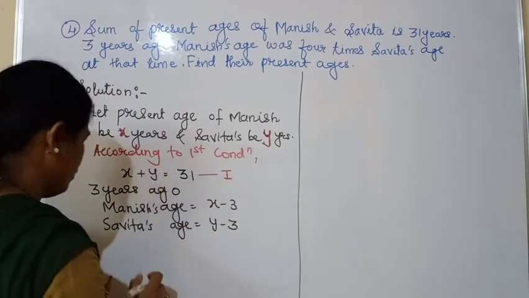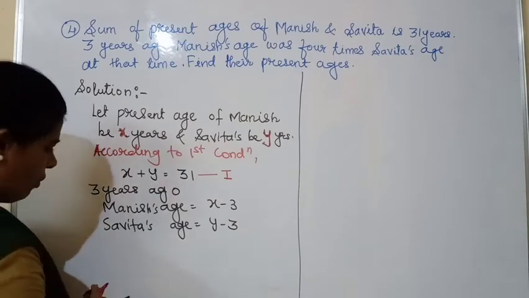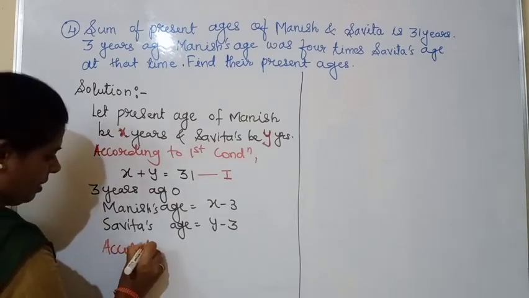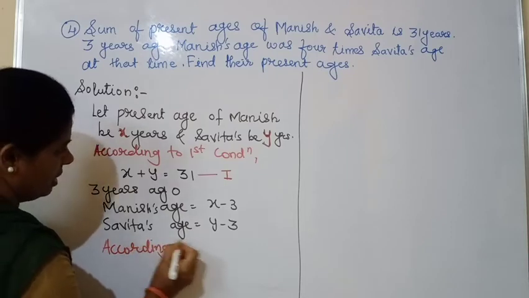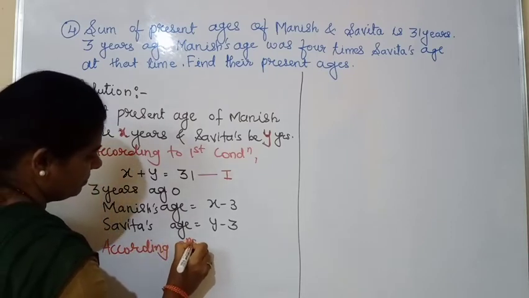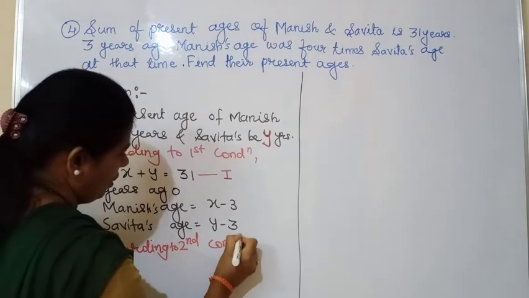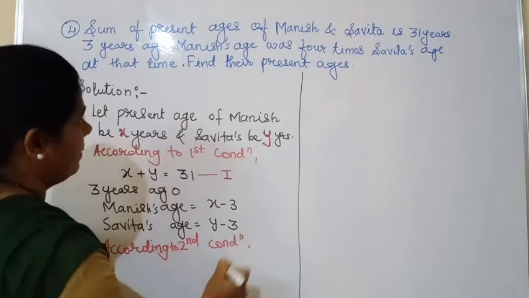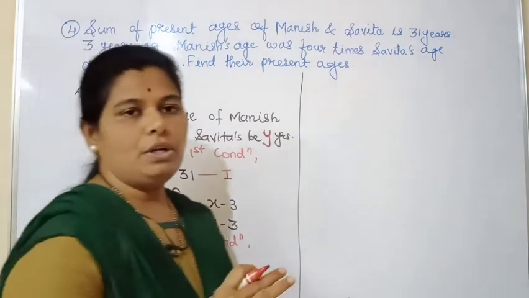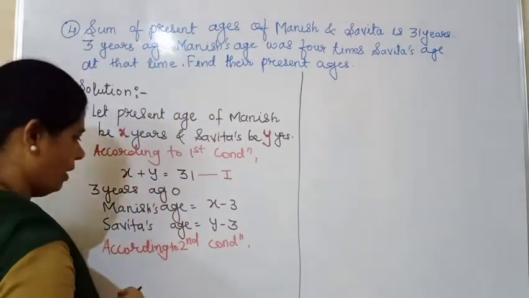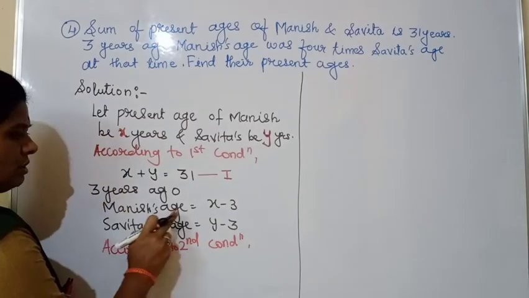Okay, now what is the condition given? According to the second condition, 3 years ago Manish's age was 4 times Savita's age. Okay, so 3 years ago what was Manish's age?